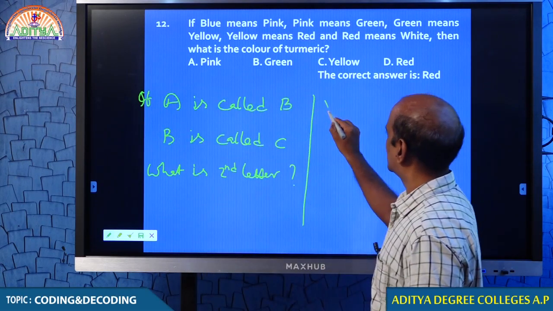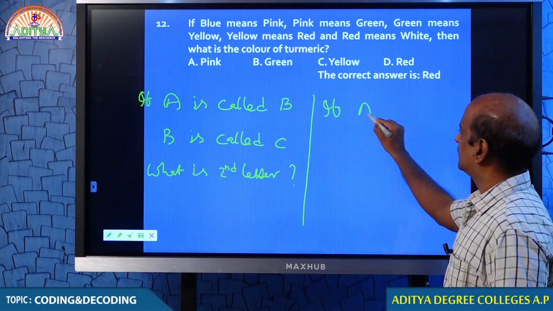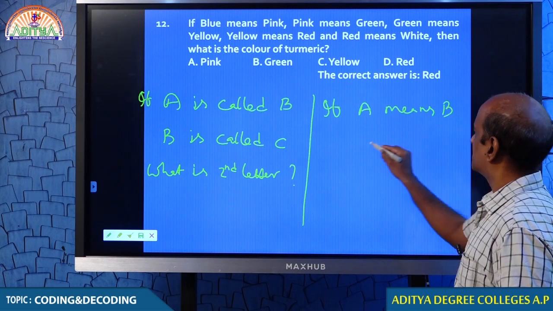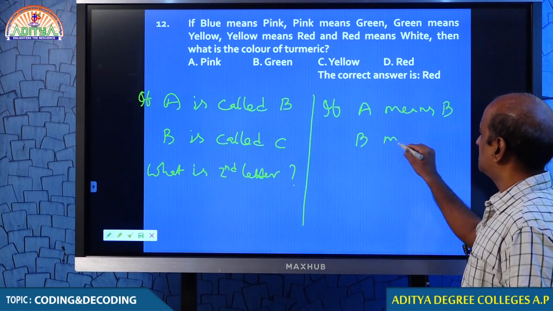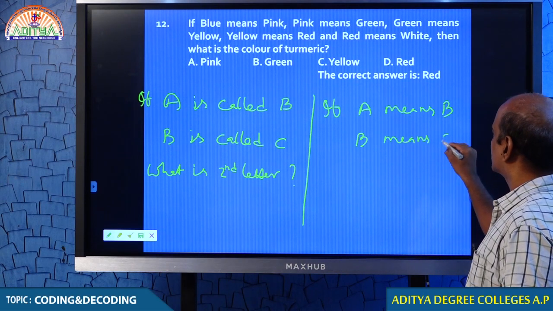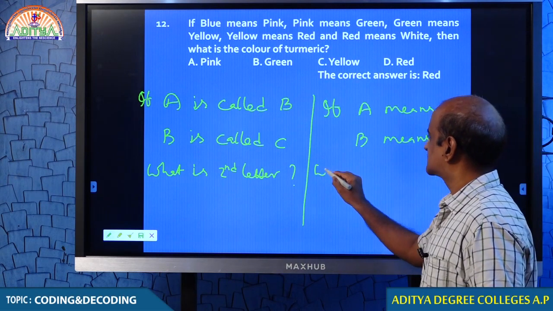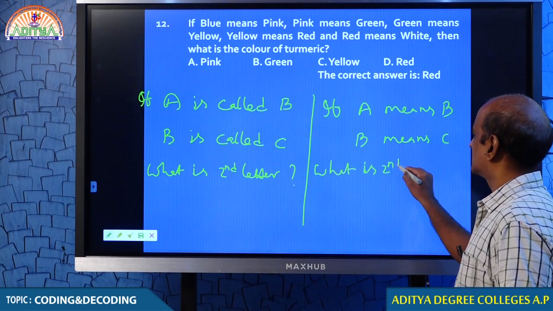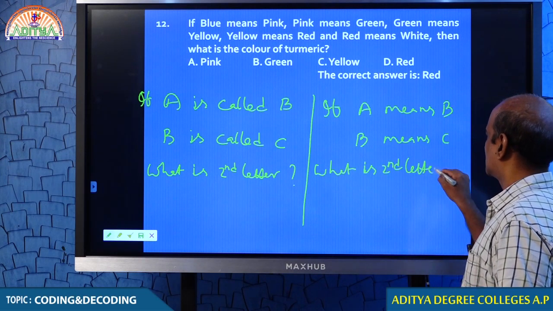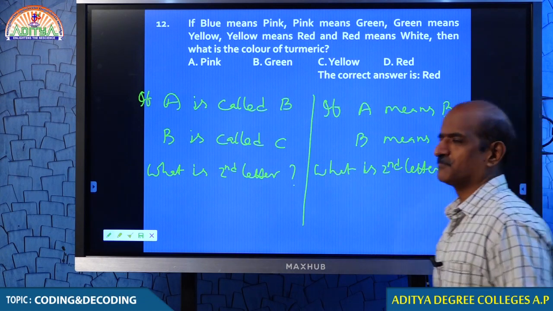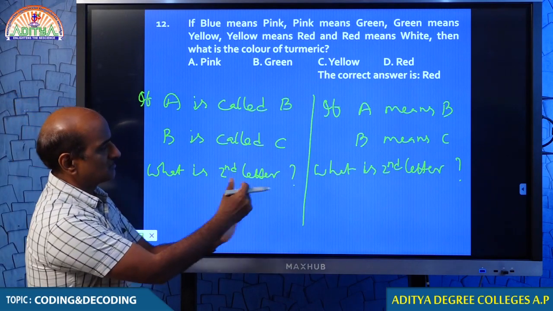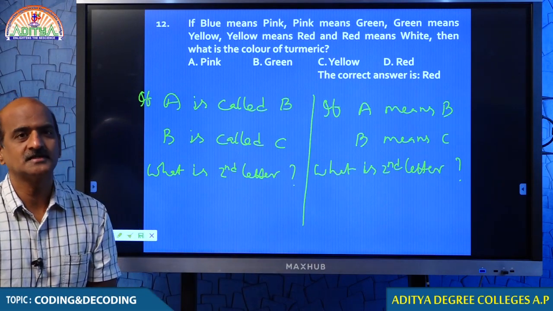Let me give you this question in a different direction. If A means B, and B means C, again, what is the second letter in the English alphabet? These two questions may be the same, but your answer is not the same.